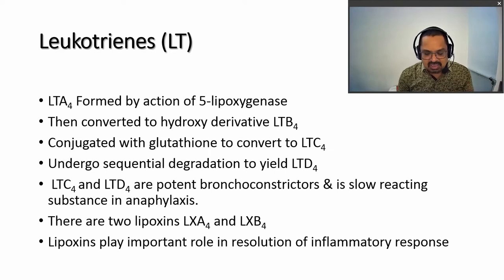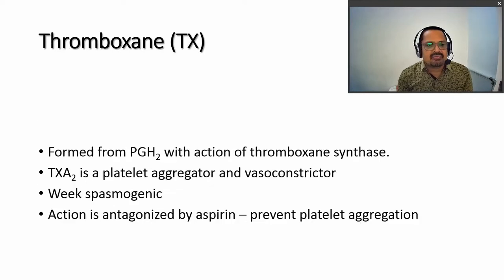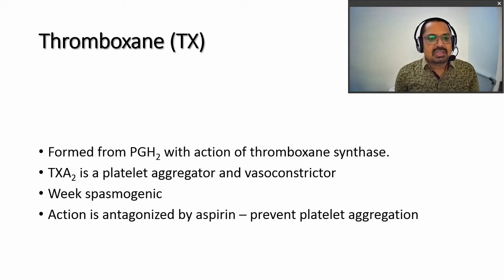They are the inflammogenic substances which are released in the body. And as far as the third eicosanoid is concerned, it is thromboxane. It is also formed from PGH by the action of thromboxane synthetase. The A2 derivative is a platelet aggregator and vasoconstrictor. It produces a weak spasmogenic action, and the action is antagonized by aspirin, that is, platelet aggregation is prevented. So thromboxane is a platelet aggregator, and by the action of aspirin it is antagonized.